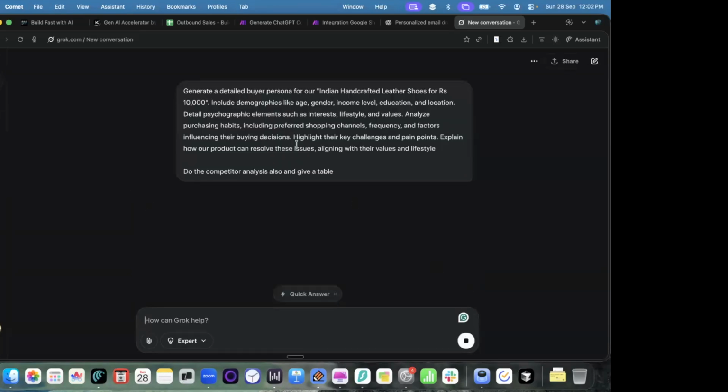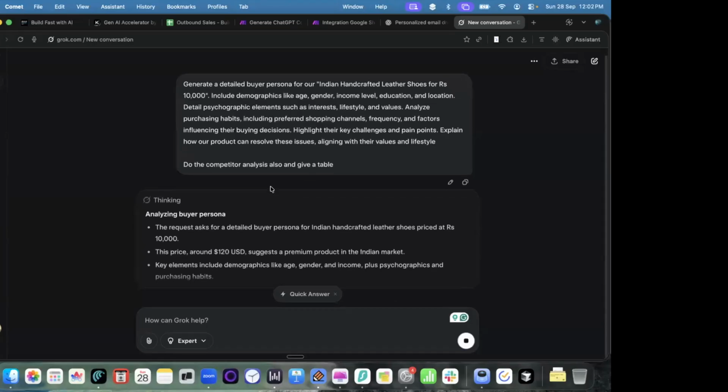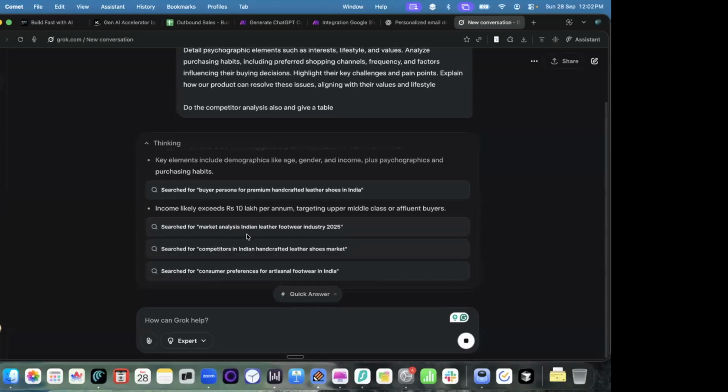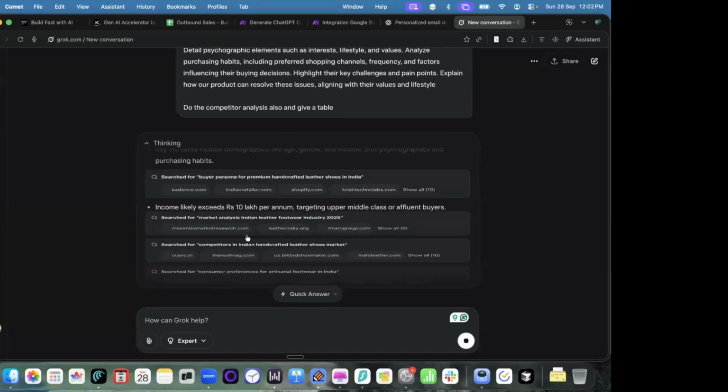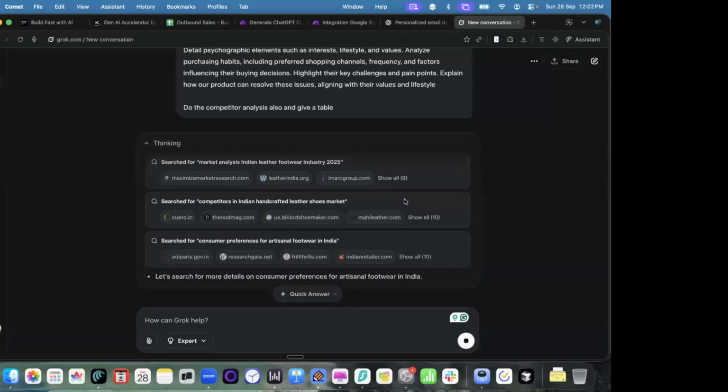So I'm running this prompt. Whenever I run this prompt, instead of directly giving me the answer, you can see that this model is going to create a nice plan on how to analyze this from the start. And instead of giving you a response within a minute, it will take some time, around a few minutes or so. It will read as we speak. It has already read 30 websites, and it's still doing more.